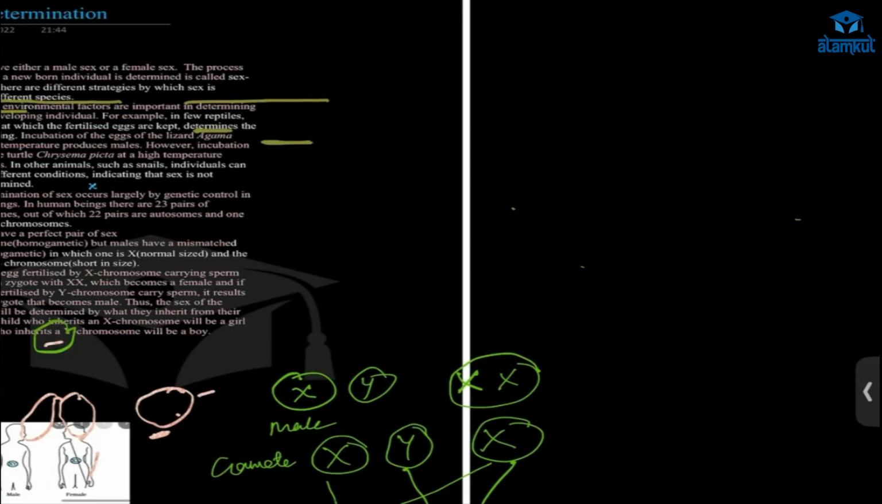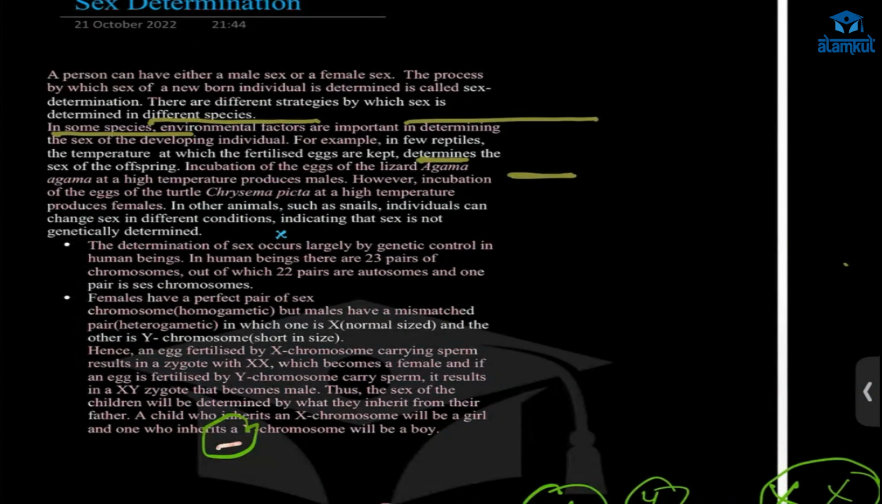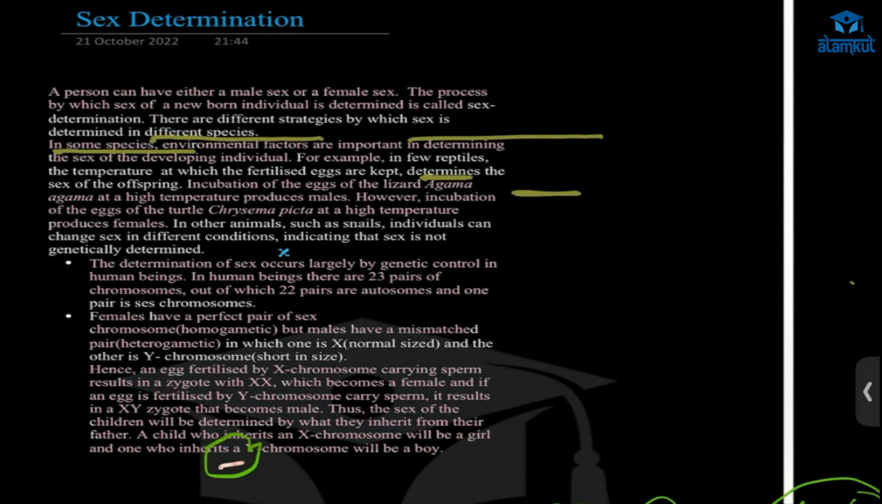Okay, the last revision part is about sex determination. For organisms, how is sex determined? Different organisms have different mechanisms for sex determination, male or female. In some species, they use environmental factors.